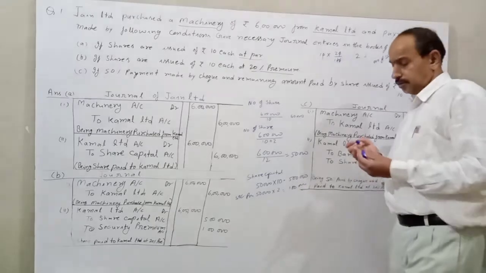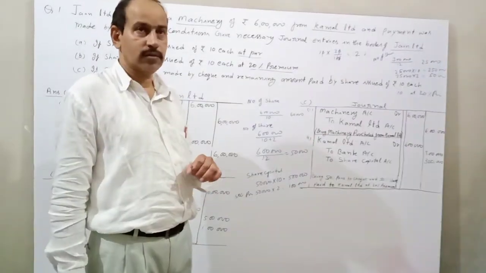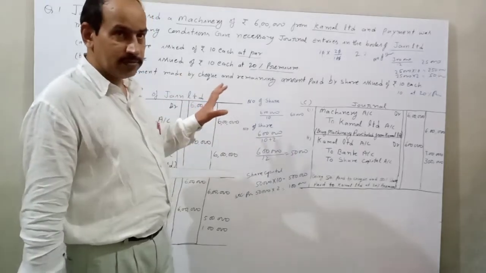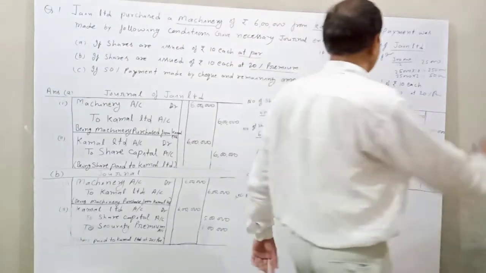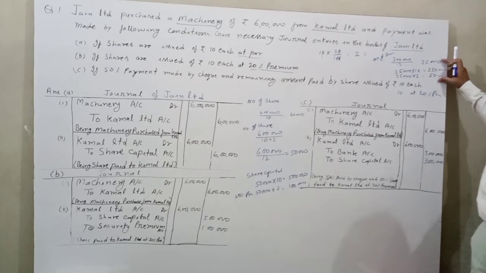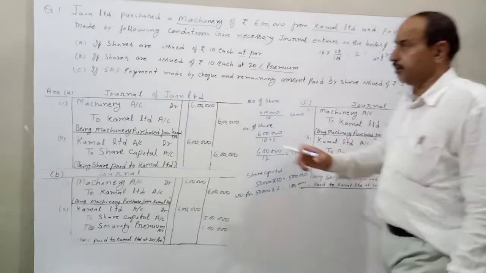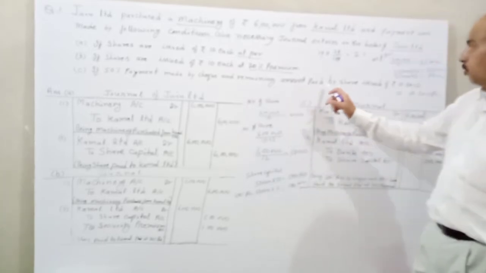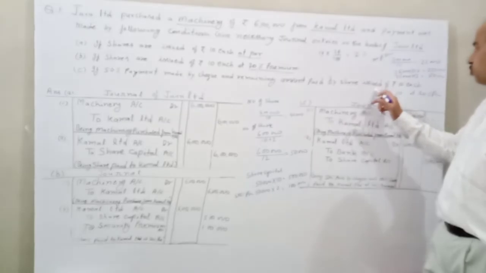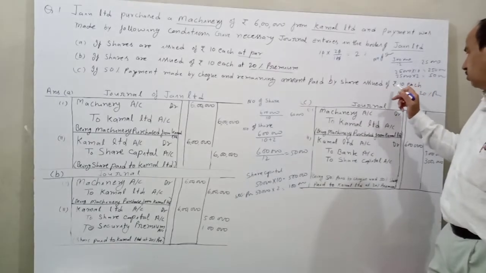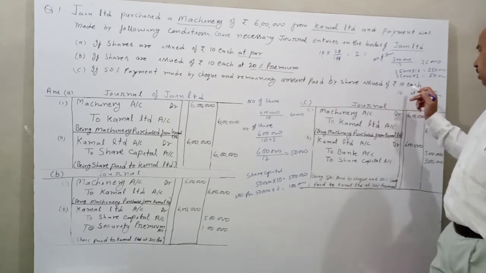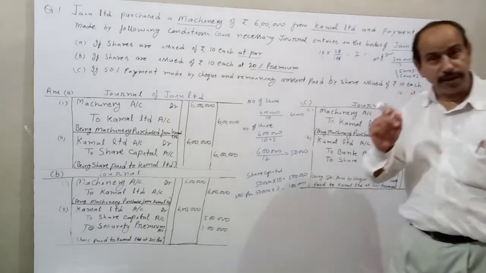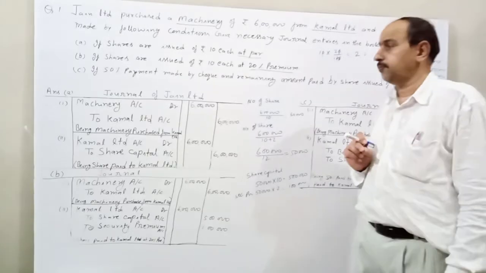Understand? This data is valid if 50% payment is made by cheque and the remaining amount paid by issue of shares of rupees 10 at 20% premium.